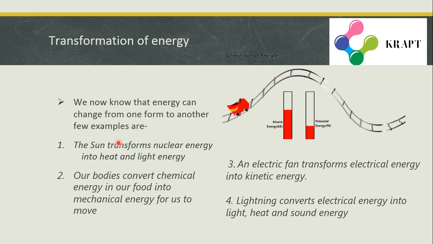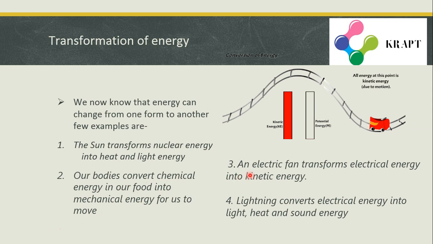The sun transforms nuclear energy into heat and light energy. So inside the sun, nuclear energy will be present and it will transform it into heat and light energy. Now, our bodies convert chemical energy in our food into mechanical energy for us to move. The food which you eat contains chemical energy. Our body will convert it to mechanical energy and we can move.